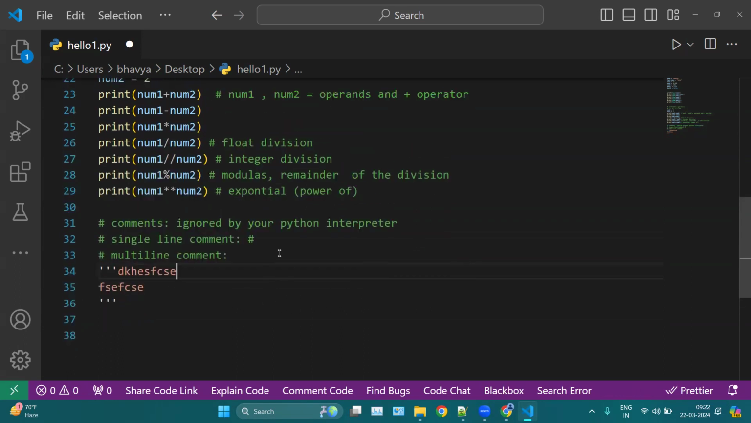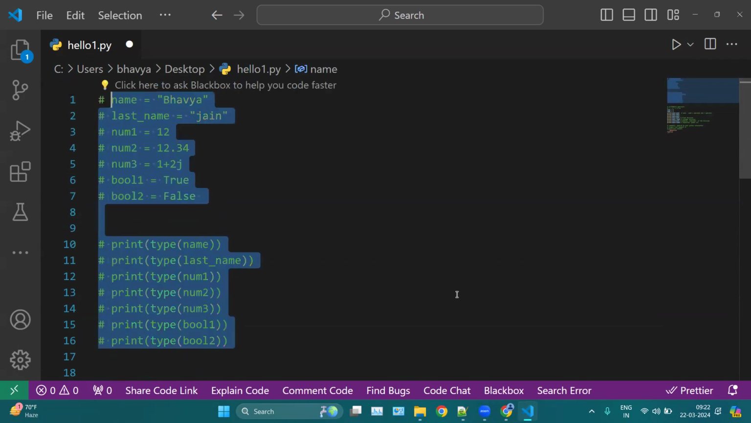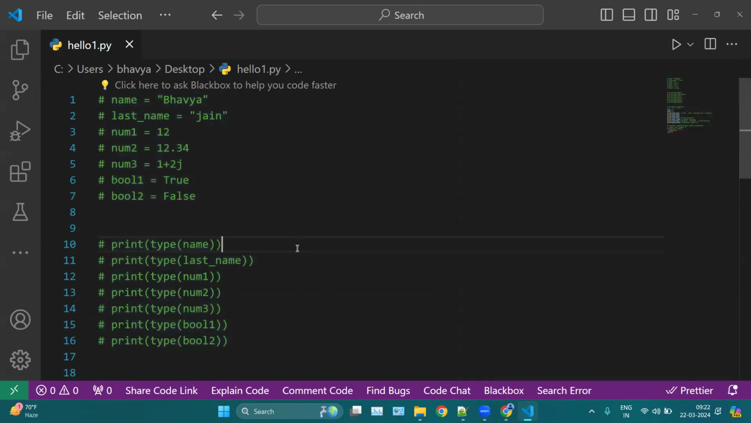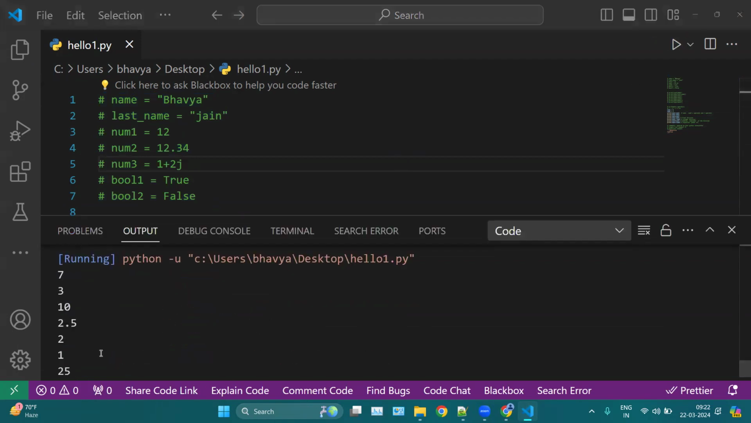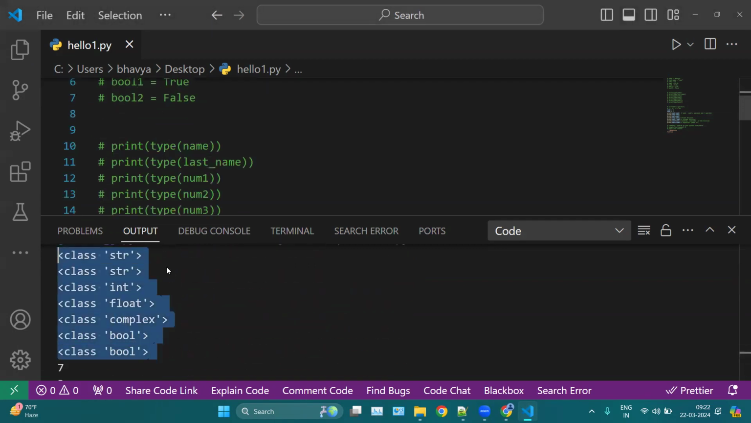We also have a shortcut for commenting. If you want to comment a line, you can select it, and this is only applicable in VS Code, and press Control plus forward slash. The same shortcut is used for comment and uncomment. Likewise you can select the entire code and comment it. Now if you run this, these lines are all ignored by your Python interpreter. We don't have the output of this because these are all comments now.